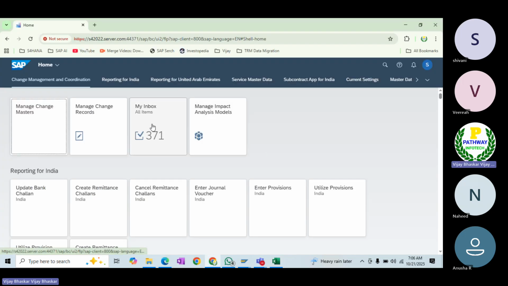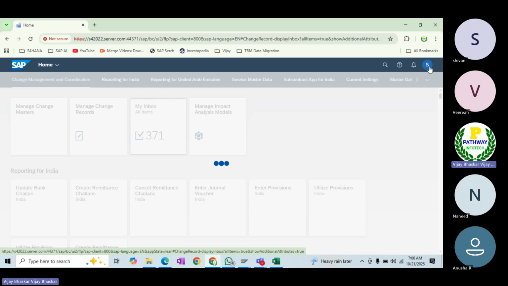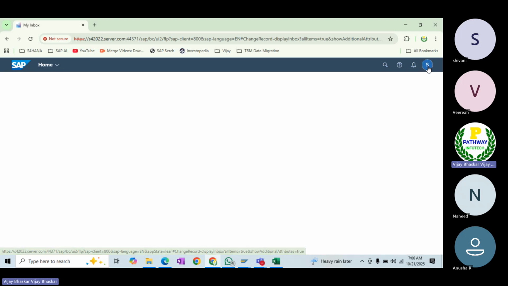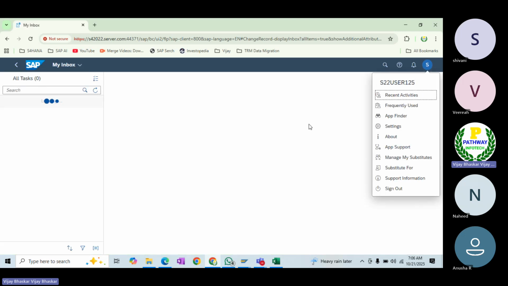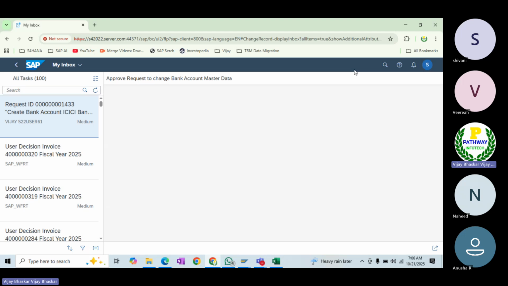First, let's have a look at My Inbox. Go to, here in the header, you can see that this is My Inbox. Click on here. Let's have a look at that one. Also ensure the user ID. What is the user ID here? Let it be open. You can see that the user ID is 125, just for your information.